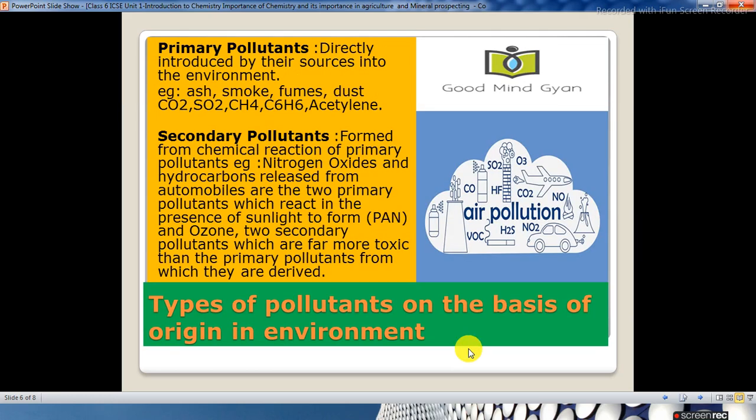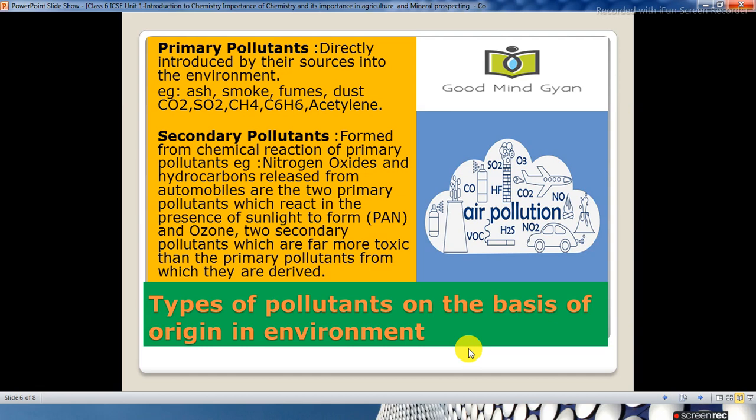Next, the types of pollutants can be categorized on the basis of origin in the environment. We have primary pollutants and secondary pollutants. Primary pollutants are directly introduced by their sources into the environment. Like we have ash, smoke, fumes, dust, carbon dioxide which is CO2, sulfur dioxide SO2, CH4 that is methane, C6H6 that is benzene, and acetylene.